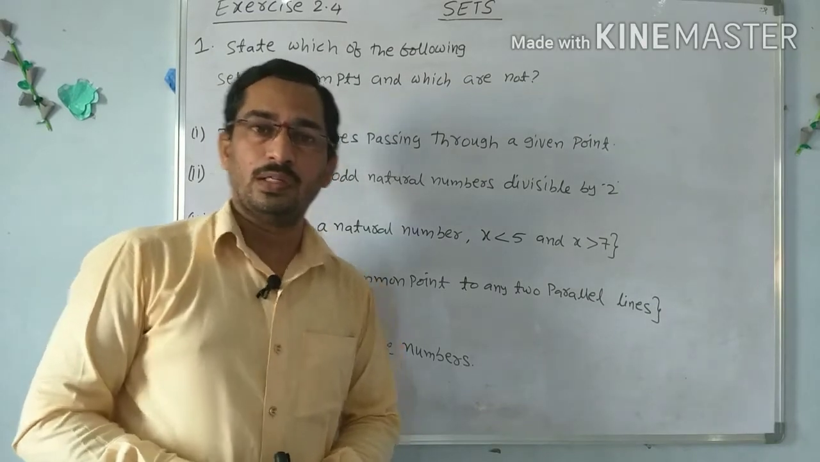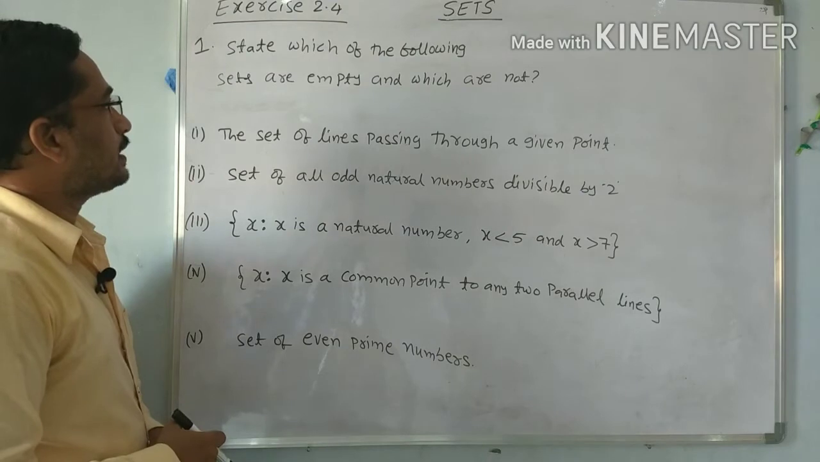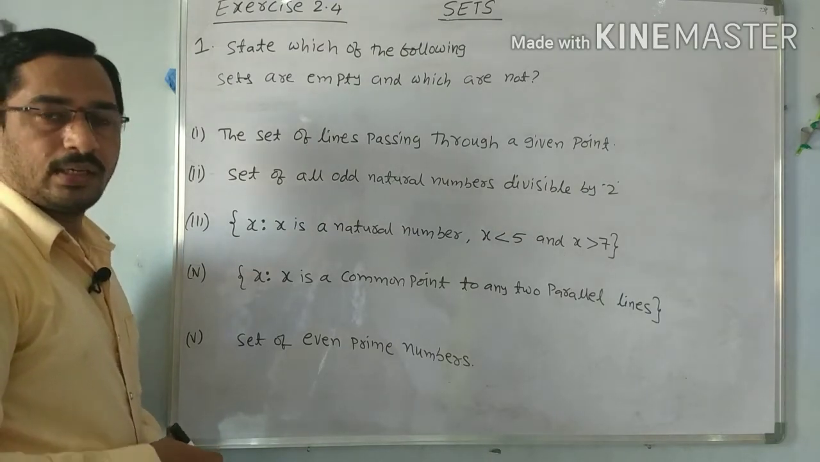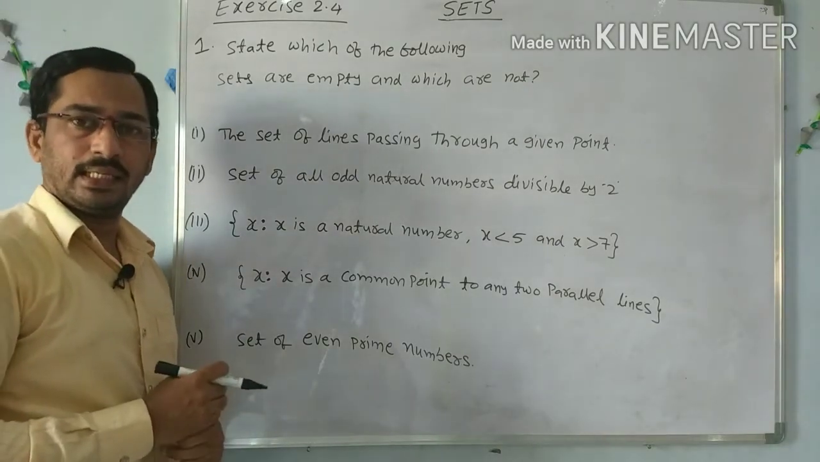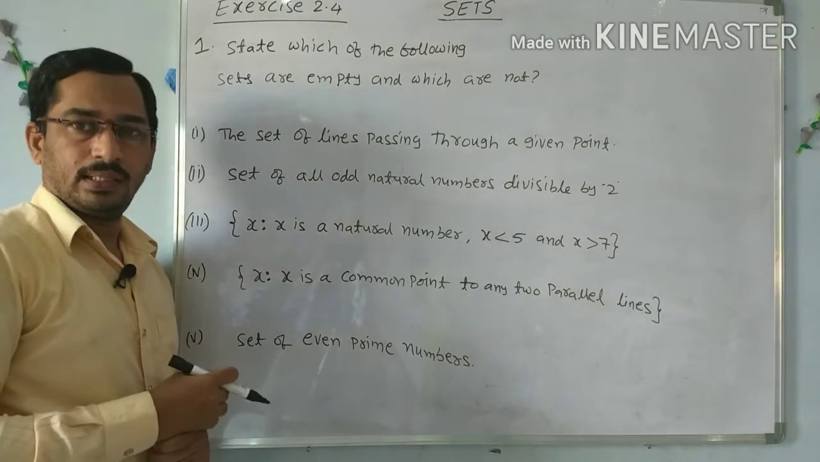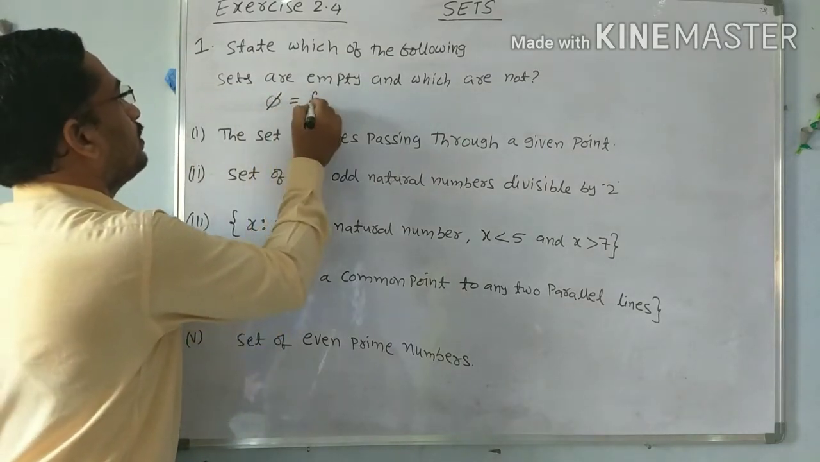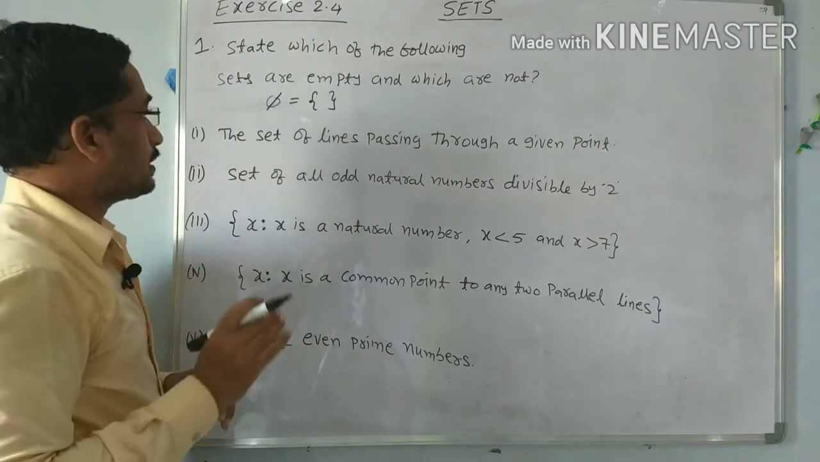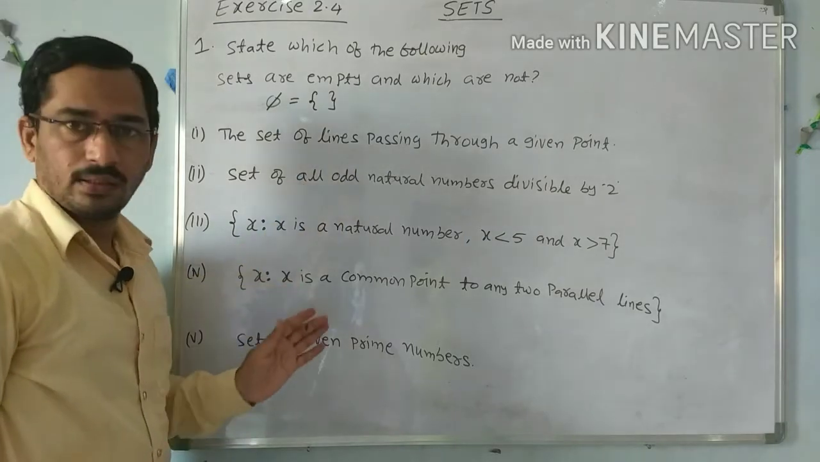Now exercise 2.4. First part: state which of the following sets are empty and which are not empty. We already completed the definition of an empty set. If a set does not contain any element, then it is called an empty set, and we denote the empty set by φ or by empty braces. So we have to identify which are empty and which are not empty sets.